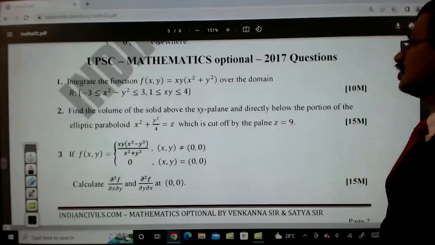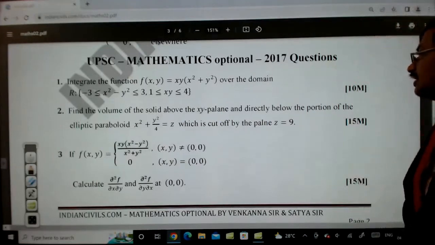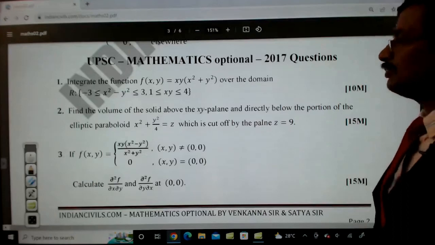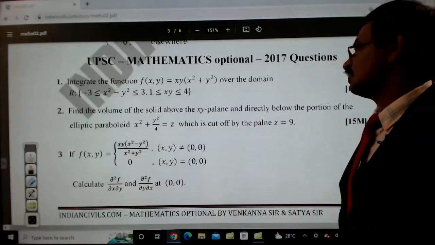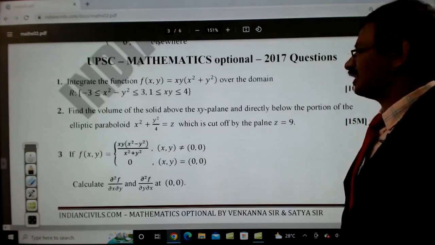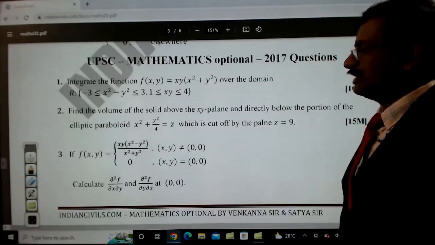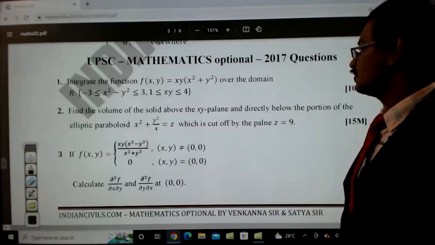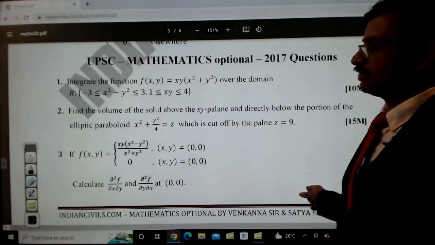And find the volume of the solid above the xy plane and directly below the portion of the elliptic paraboloid x square plus y square by 4 equal to z, which is cut off by the plane z is equal to 9. So this is an application of multiple integrals to find the volume. That is a straightforward question.